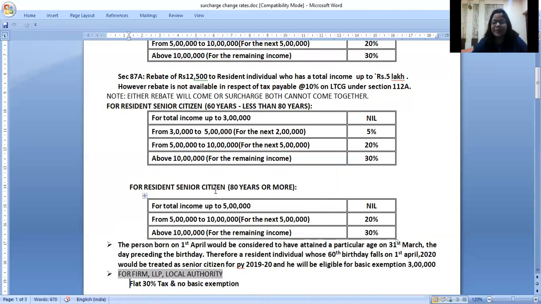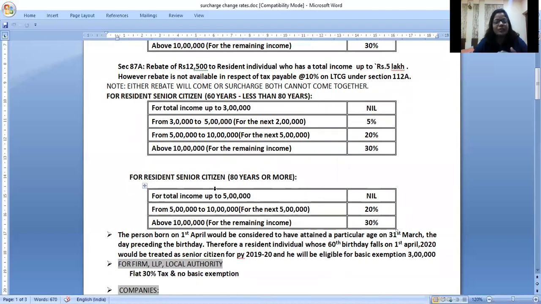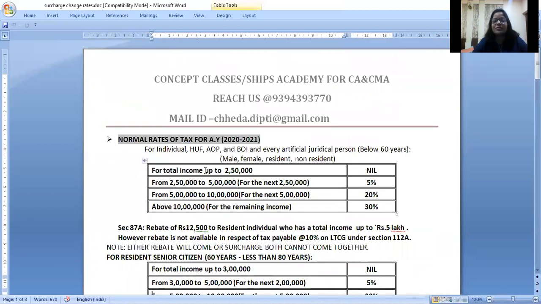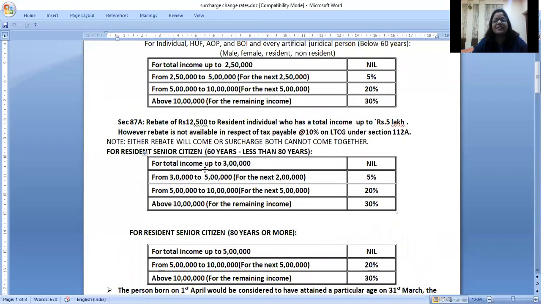Then, before I go to the slab rates for other entities, this was for AOP, BOI, individual, HUF. Now for a resident individual, what is the basic exemption? 2,50,000. This senior citizen benefit is given only to a resident senior citizen.